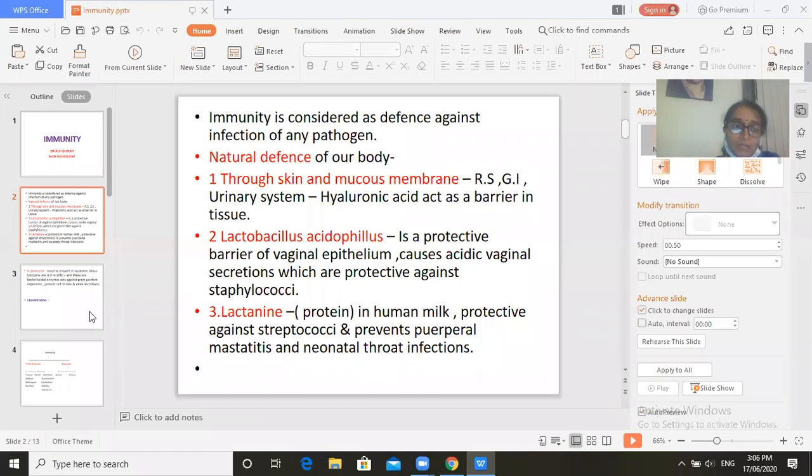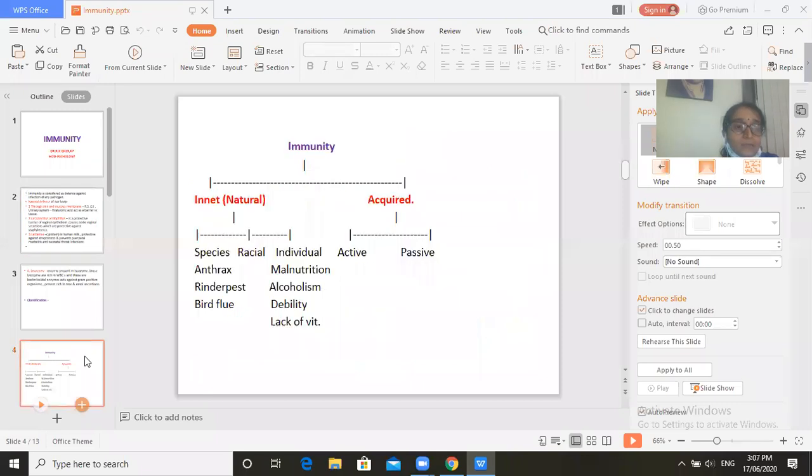Okay, so these are also included in immunity, but which immunity? It is innate immunity. We call it a defense mechanism which is naturally present in our body. Now the next part we are going to discuss today is the classification of immunity. Very, very important topic, my dear students. So we will start with this classification.